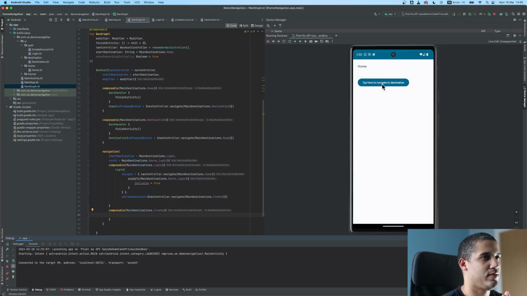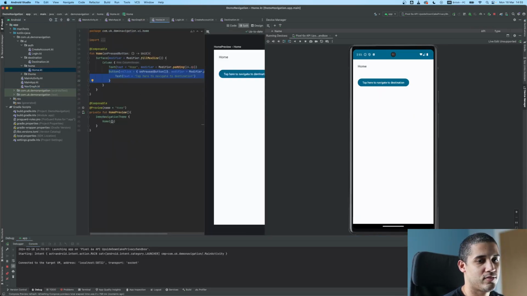What we have is home, tab here to destination. I need to add a login button on home. Let's add a login button.